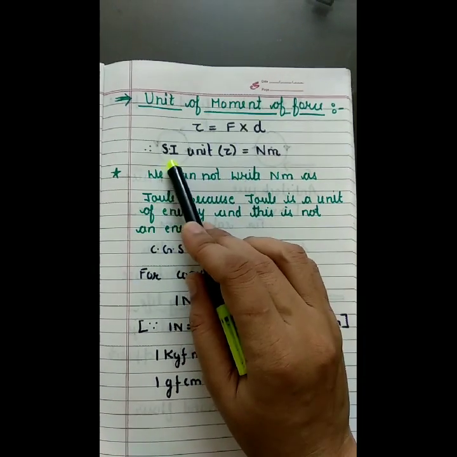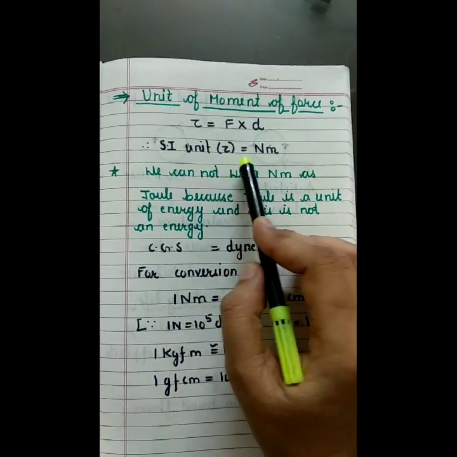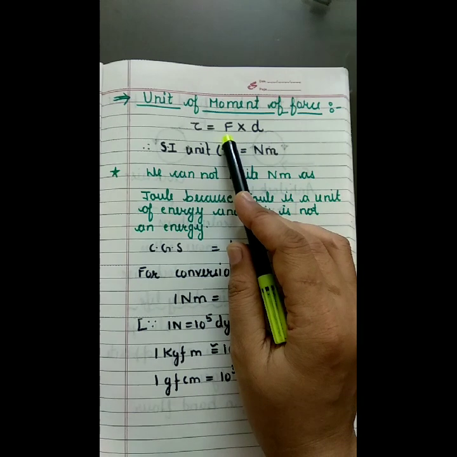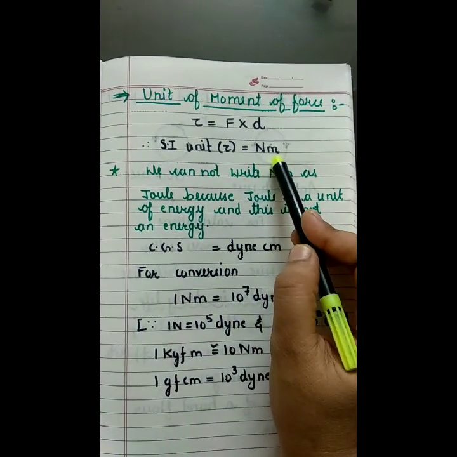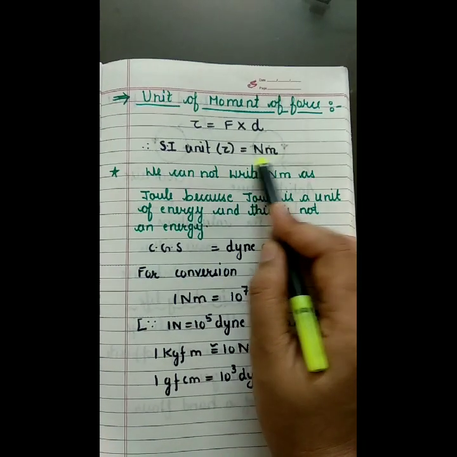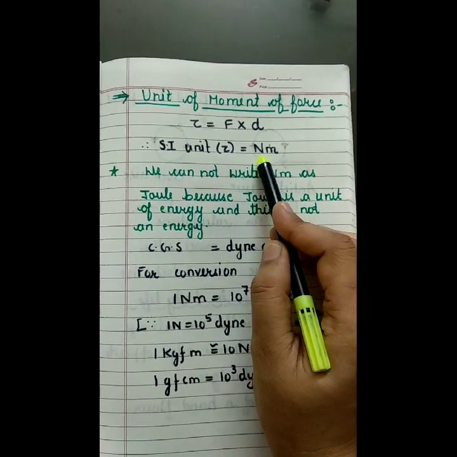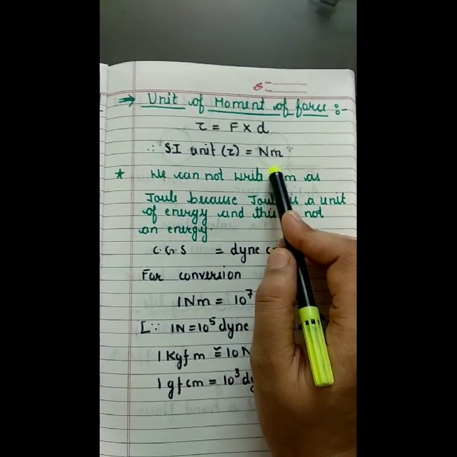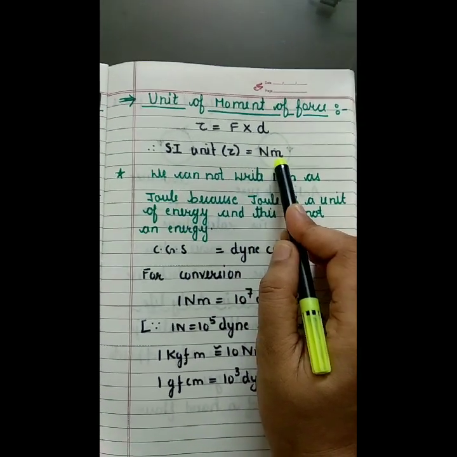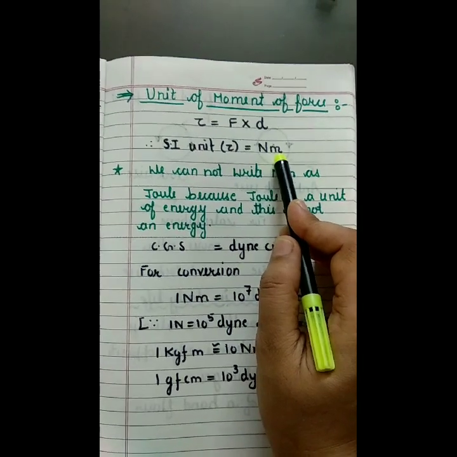unit. First we will derive the SI unit of the torque. Force has SI unit Newton, and distance we can measure in meter in case of SI unit. But we cannot write Newton into meter as joule, because joule is a unit of energy and torque is not a form of energy.